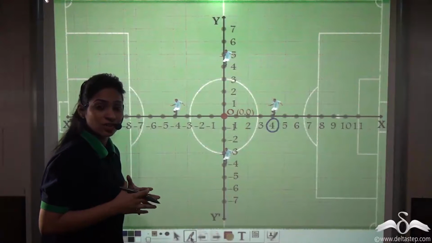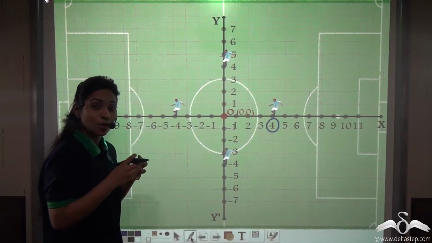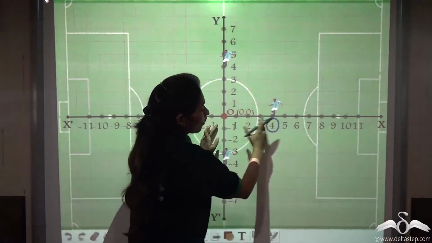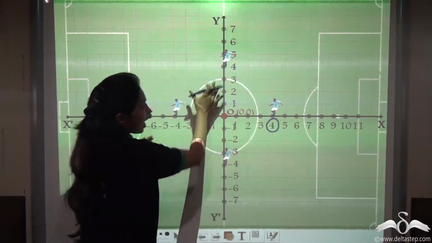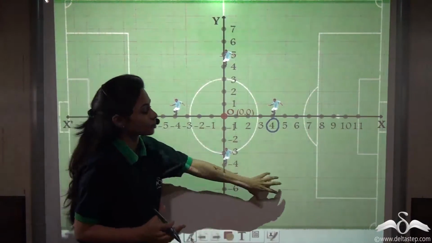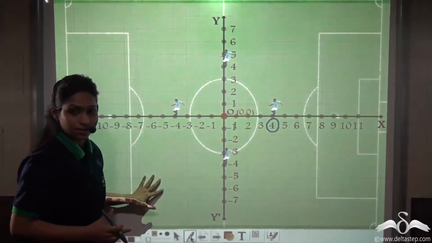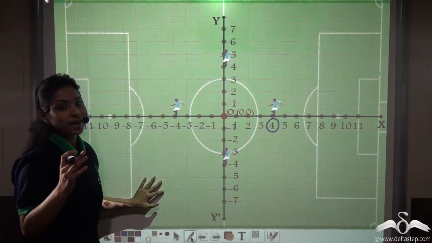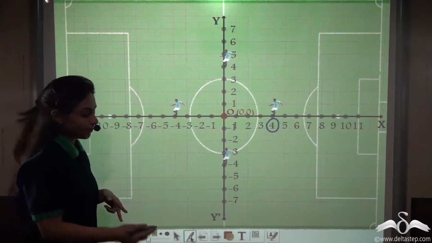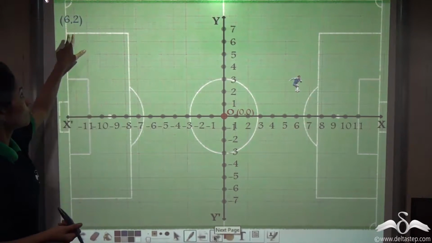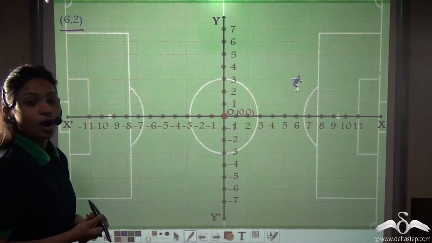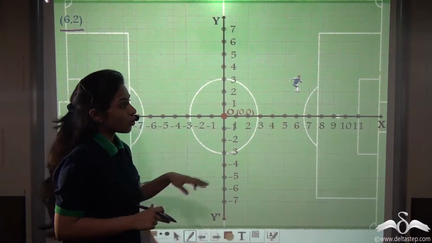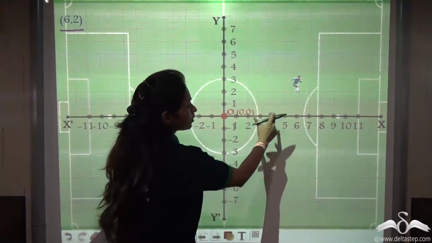Remember in the previous lecture, we had that combination of rows and columns to get our seat in the multiplex. Similarly here, we have to have a combination of the numbers on the x-axis and of the y-axis so that we can get a position somewhere in these places. So here, again, the coach understood this and told them to stand at a combination of positions, say 6, 2. Now that means a place 6 and the other place 2. So this footballer went and stood here.